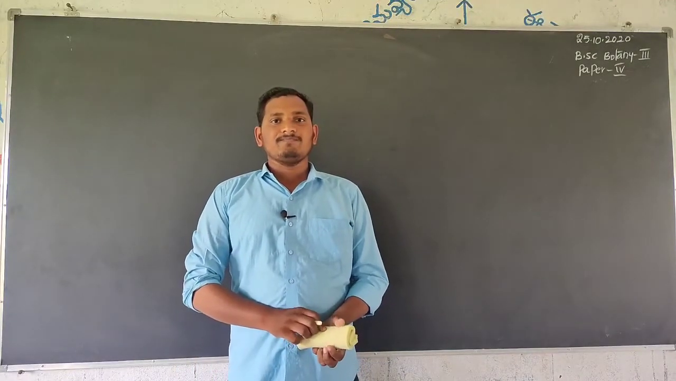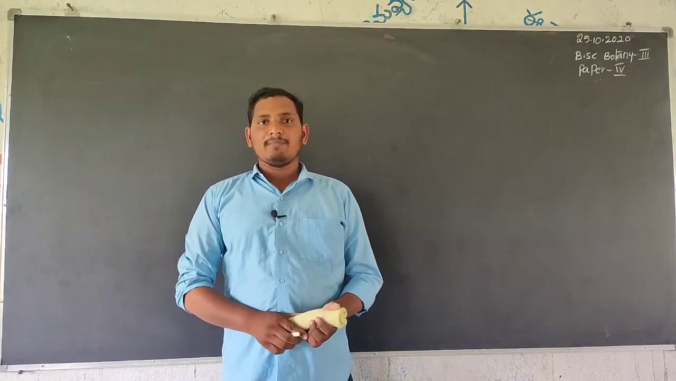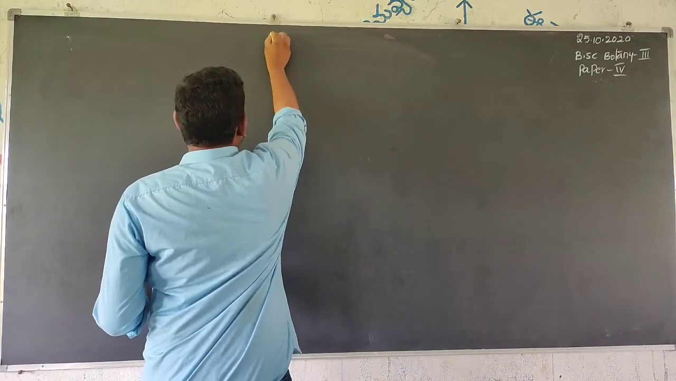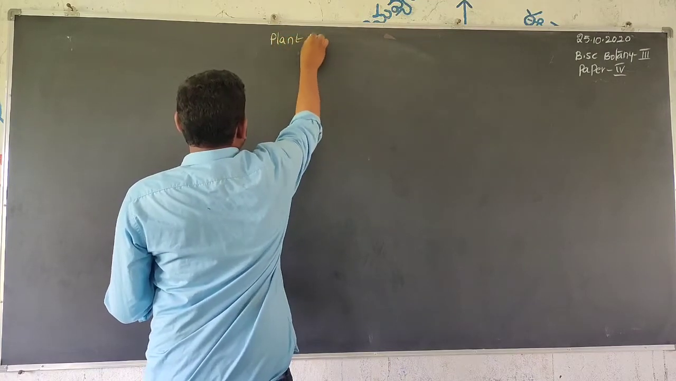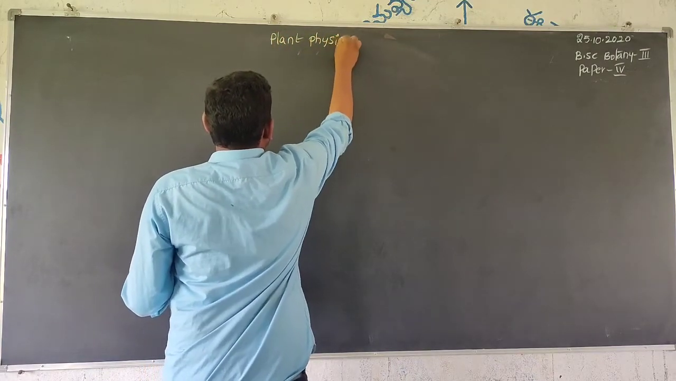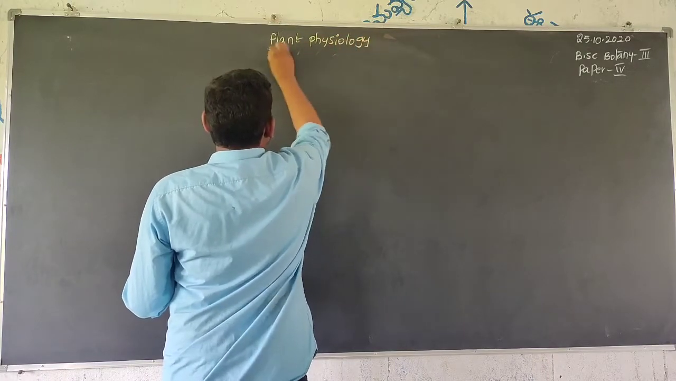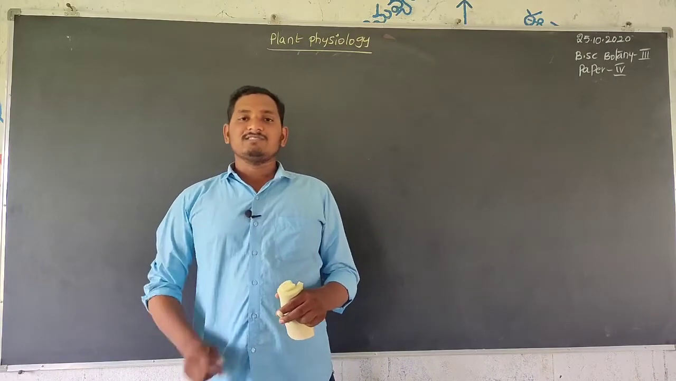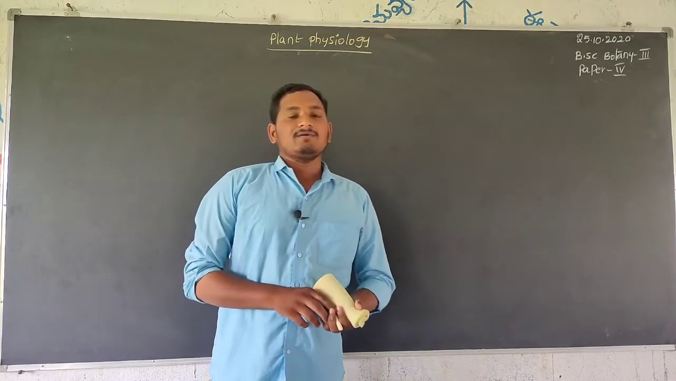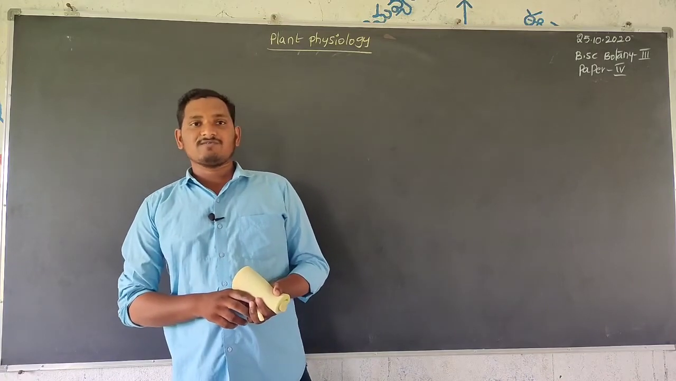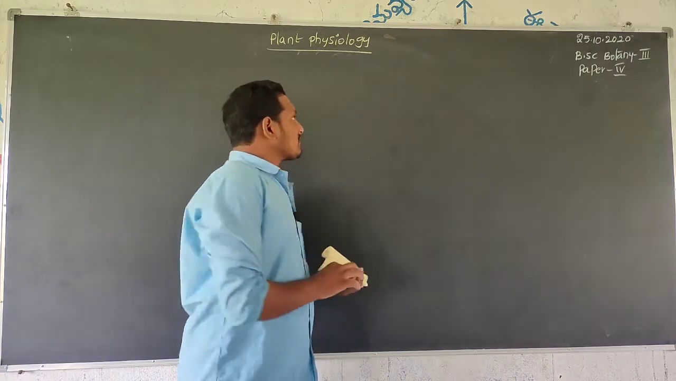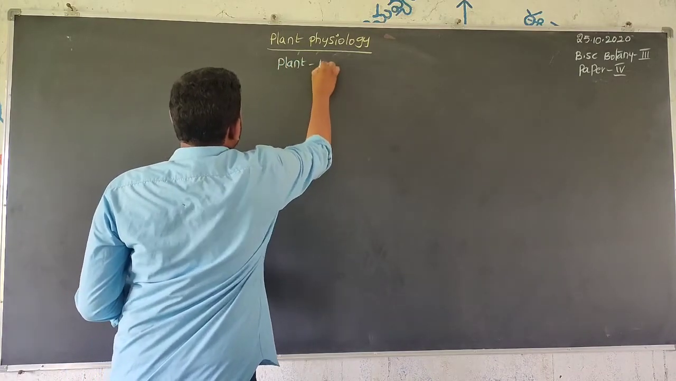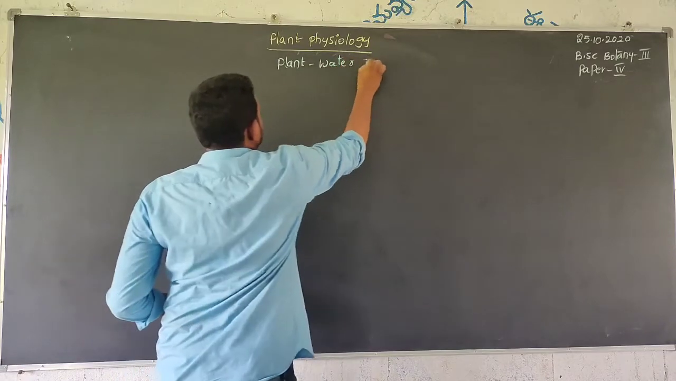Today we are starting for basic third year students, paper 4. Paper 4, first unit, plant physiology. Plant physiology is a branch of biology which deals with the complete physiological structures and physiological functions of the organism. The first topic is plant water relations.